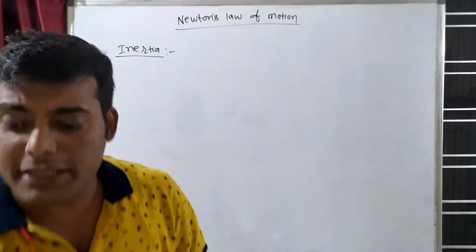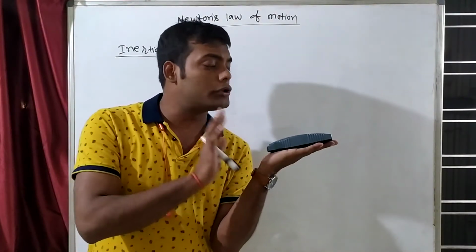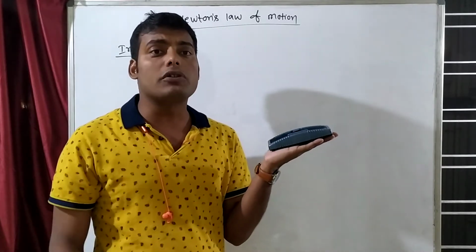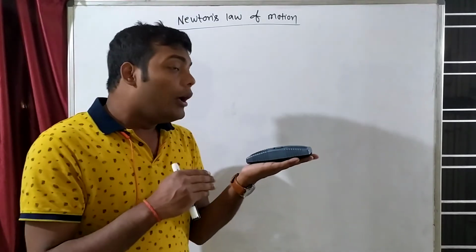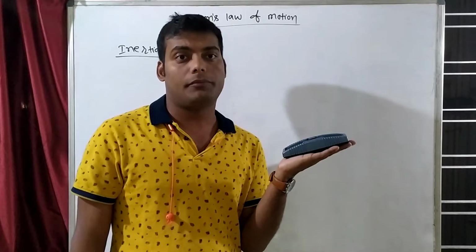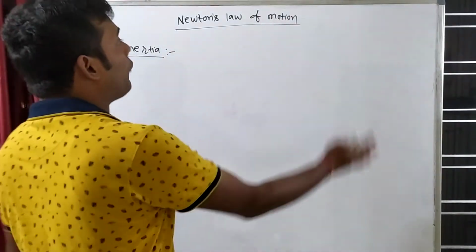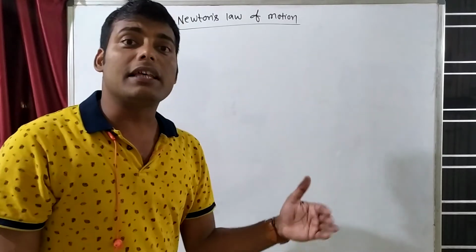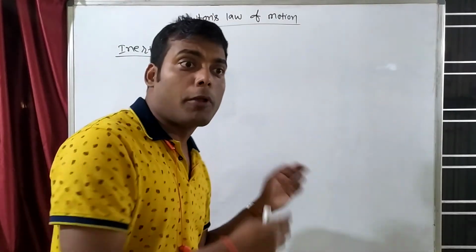Suppose this is a gesture, and I simply place it here and do not apply any force on it. Tell me, right now is it at rest or in motion? We will say it is at rest. It is not moving. If I come here after 5 days and do not apply any force, it will not move, right? So if any object is at rest, it wants to be at rest. If this whiteboard is at rest, it wants to remain at rest until we apply force on it. If I apply force on this whiteboard, I can move it from one place to another.